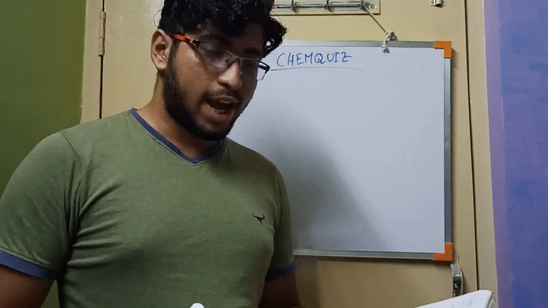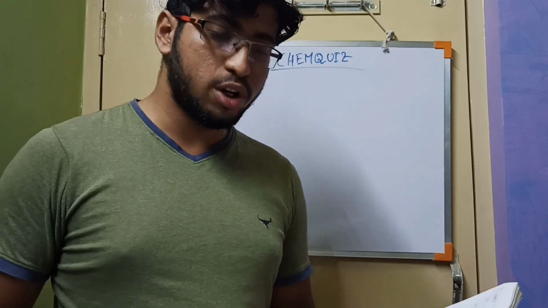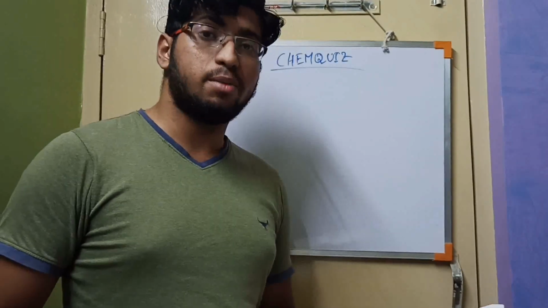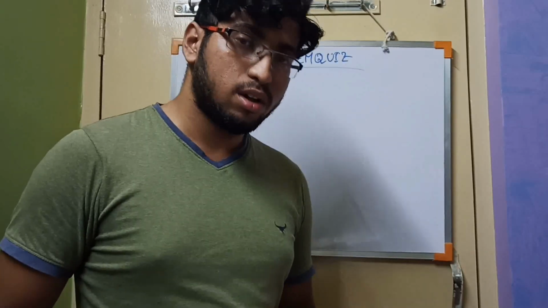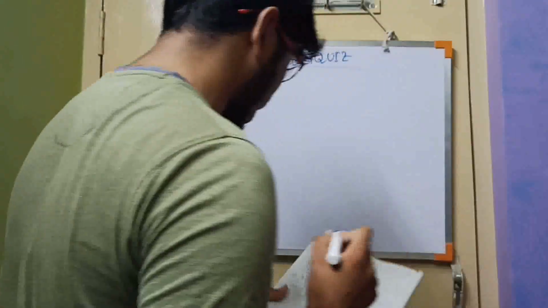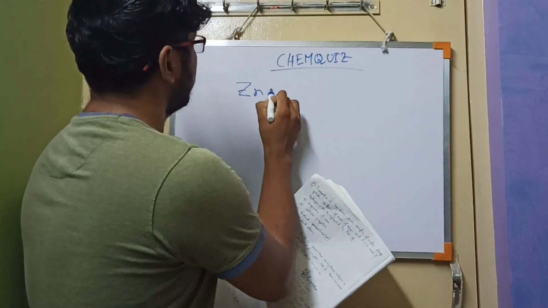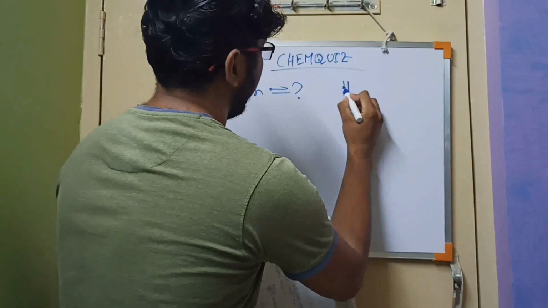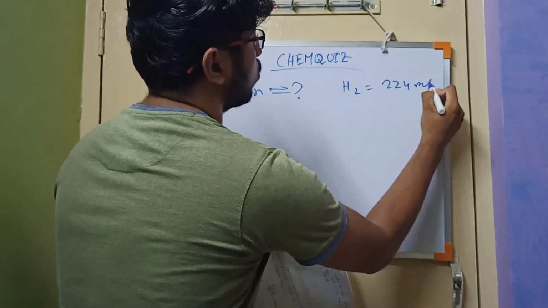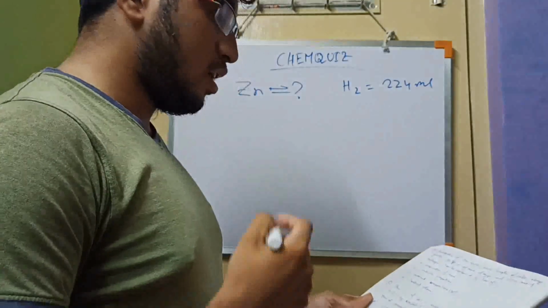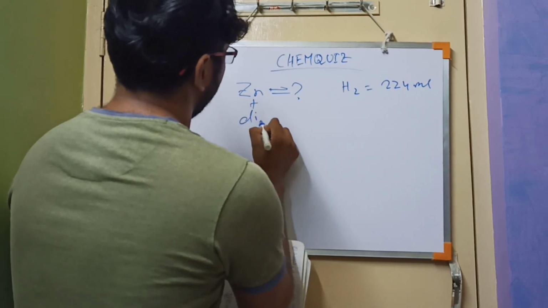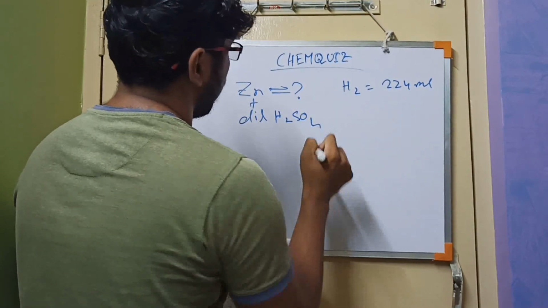The amount of zinc required to produce 224 ml of H2 at STP on treatment with dilute H2SO4 will be. Basically the question is: the amount of H2 produced is 224 ml at STP by treating zinc with dilute H2SO4.